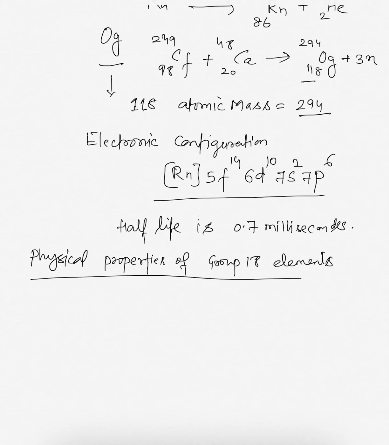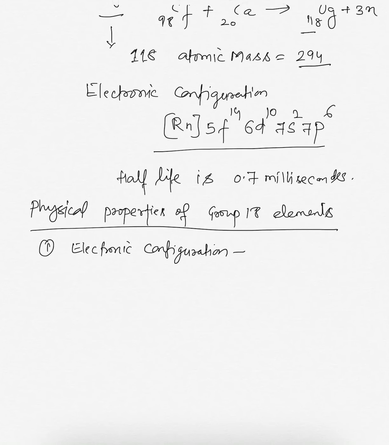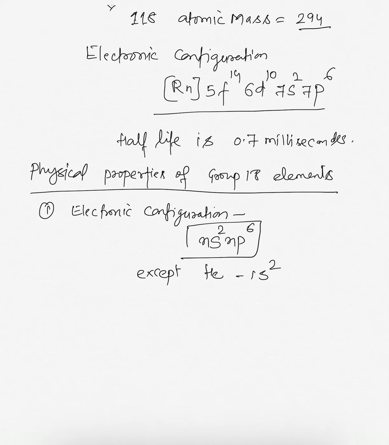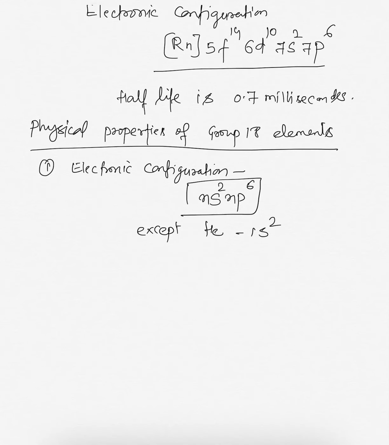The first is electronic configuration, which is ns2 np6, except helium, which has a 1s2 configuration. Most of them are inactive in nature.